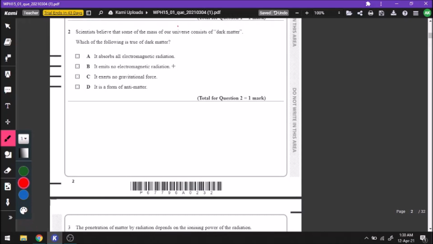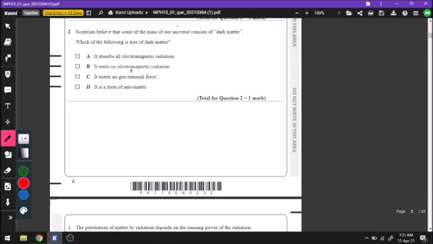Scientists believe that some of the mass of our universe consists of dark matter. Which of the following is true? Okay, so let us analyze. A: It absorbs all electromagnetic radiation. A is not the right answer because dark matter, as we know, does not emit radiation and does not absorb electromagnetic radiation. So A is out of the question.